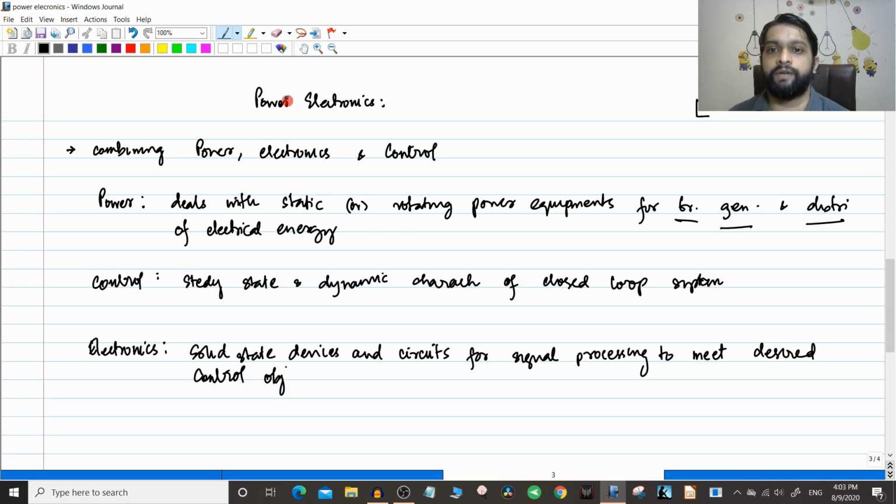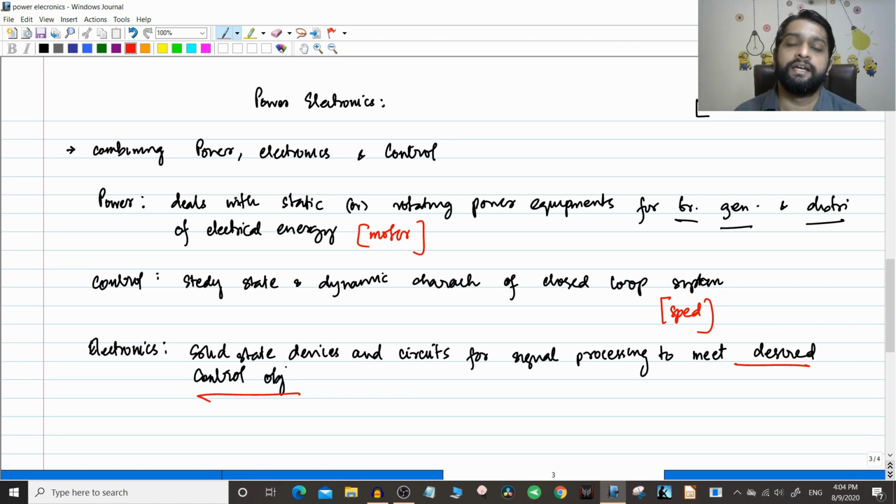Okay, so for example, in the power area you are taking a motor. And for example, for the control you want the speed. So what the electronics does is that you are using solid state electronic devices and circuits to control the speed, which is the desired control objective. The desired control objective is the speed of what? Of a motor.